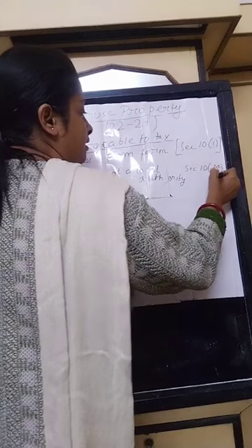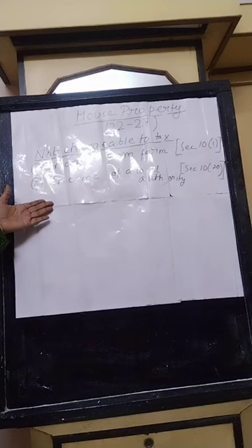You may be given a question asking what are the income from house property which are not chargeable to tax, and you have to mention at least 4 to 6 names. So these are the two names that I have given.